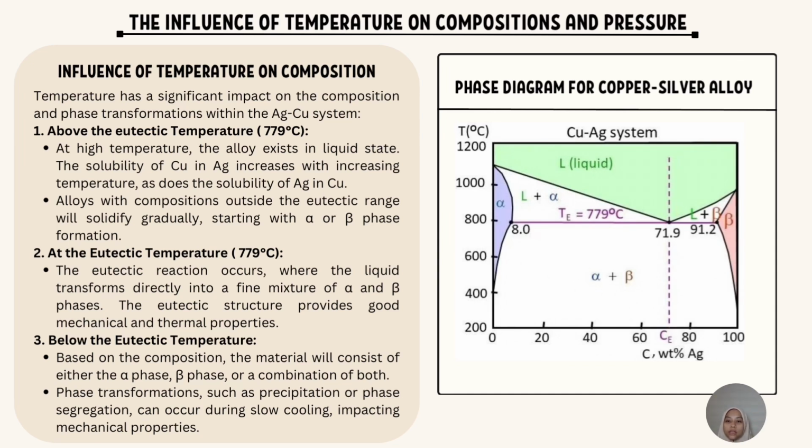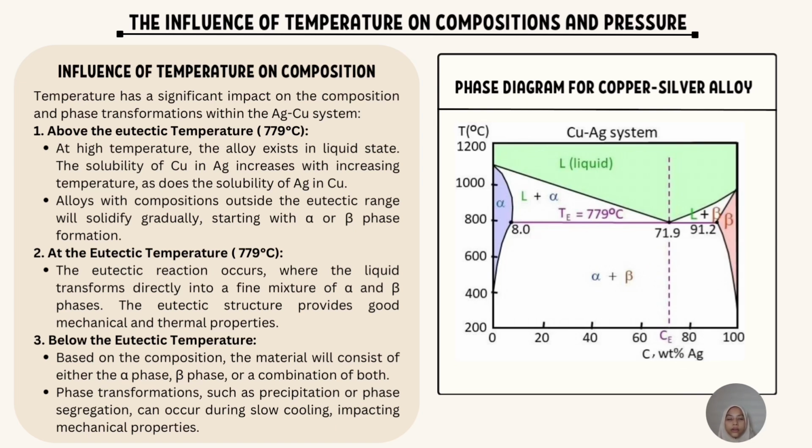At high temperature, above 779 degrees, the alloy exists in a liquid state. In this state, the solubility of copper in silver increases with temperature, and the same happens with the silver in copper. If the alloy composition is outside the eutectic range, solidification occurs gradually, starting with the formation of either the alpha phase or beta phase depending on the composition.